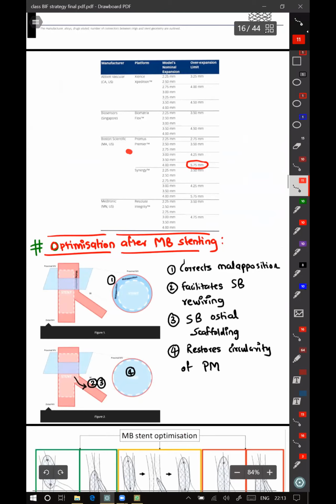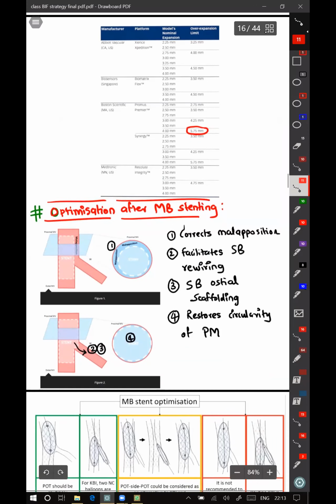In that chart, Promus Premier was not there. Even that can be used and can be stretched. The 4 mm stent can be stretched to 5.75 mm with the same 6 mm balloon.